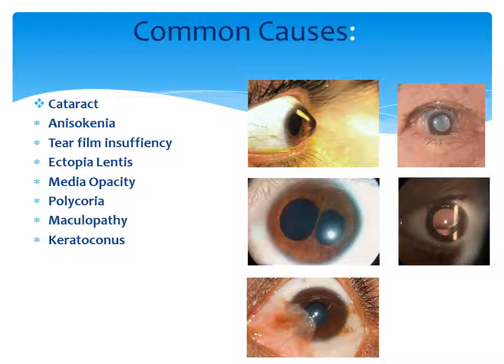If the patient's diplopia improves, if the patient is not appreciating diplopia after putting a pinhole in front of the affected eye, that means either the patient has some refractive error or maybe some media opacity, or maybe polychoria. But if the diplopia does not improve with the pinhole, that means it is a matter of retinal pathology. So like that we have to differentiate and go about the treatment accordingly.